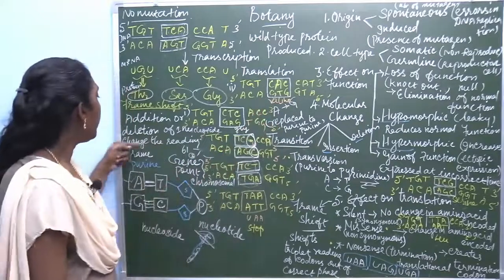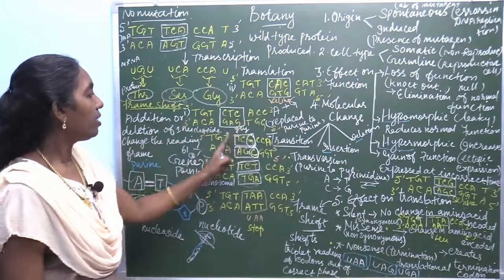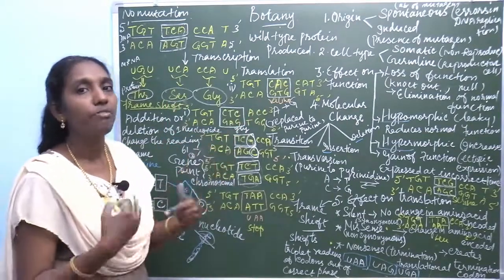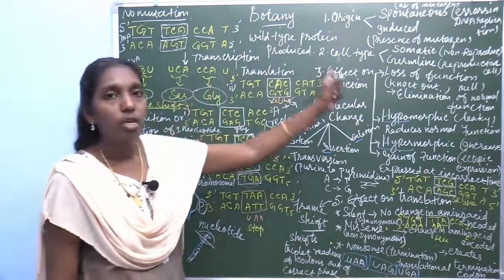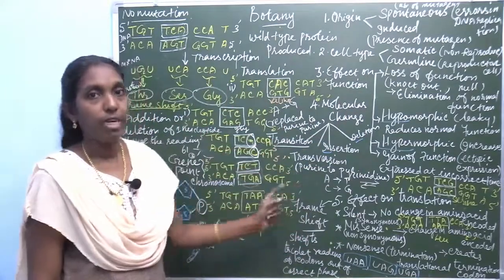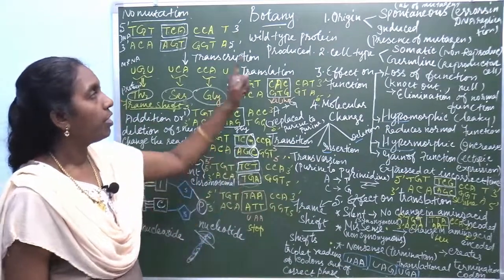So the reading frame can be shifted, giving valine and glycine instead of serine. This is called frame shift. First you learn all these types; it is a very important 5-mark question. Today you are going to learn this question and finish it.